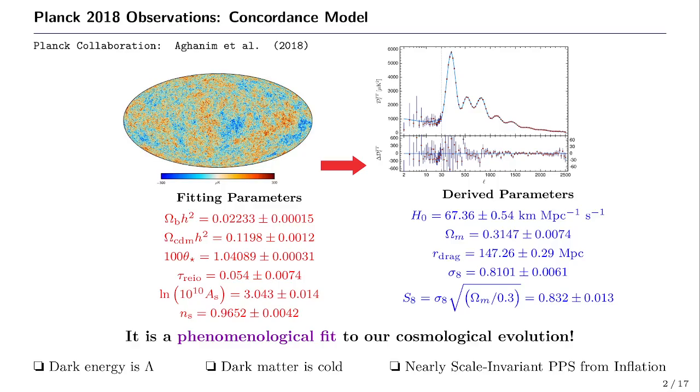Our standard cosmological model, which is described by the 6-parameter Planck ΛCDM framework, can provide a good fit to a wide range of cosmological observations. But this is a phenomenological model described by 6 fitting parameters, assuming that dark energy is given by a cosmological constant lambda, dark matter is cold, and a nearly scale invariant primordial power spectrum from inflation, and we can infer the derived parameters. One of the important parameters being the present rate of the cosmic evolution, that is the Hubble constant, and the Planck observations can measure H0 very precisely.